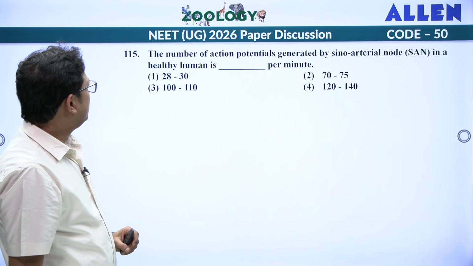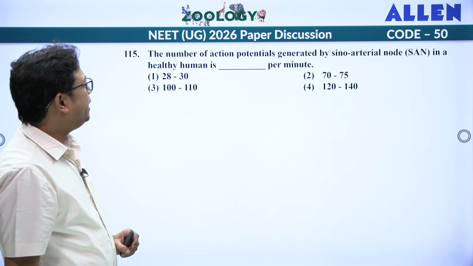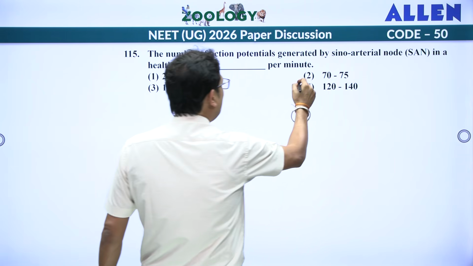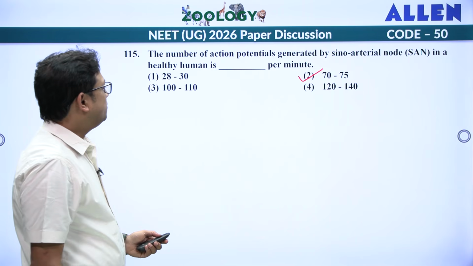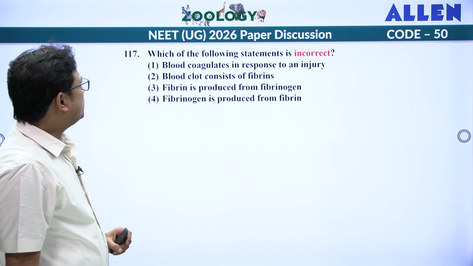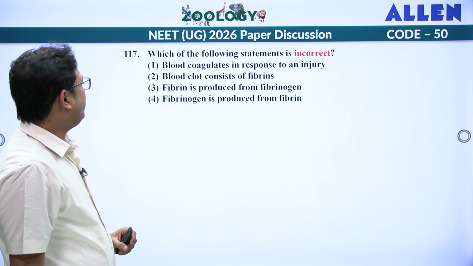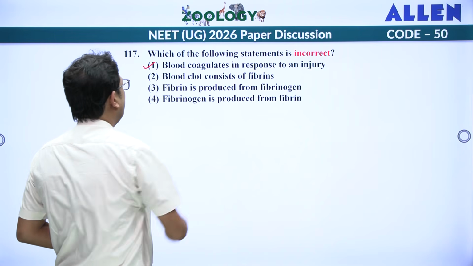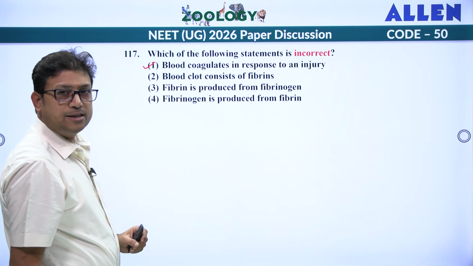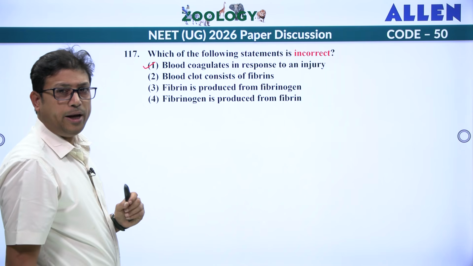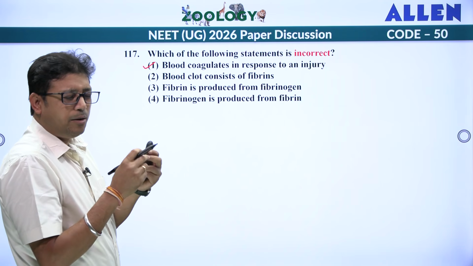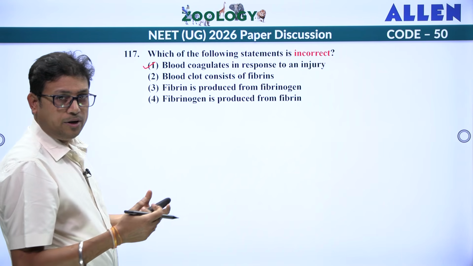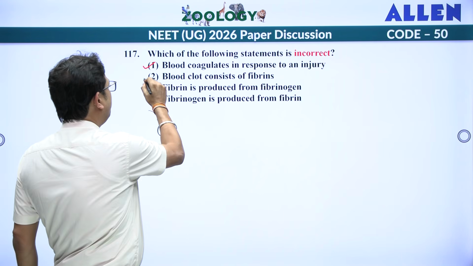Next. The number of action potential generated by SA node in the healthy human, so your heart, that is equal to your heartbeat, 70 to 75. Second one, direct question. Which of the following statement is incorrect? Blood coagulates in response to injury. True. Blood clot consists of fibrin. Yes, fibrin is the insoluble protein that forms a mesh-like structure over the injury so that RBC cannot come out. So that we call it blood clotting, right? So it is true.